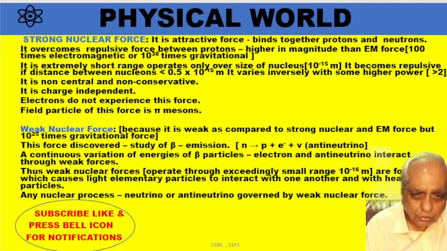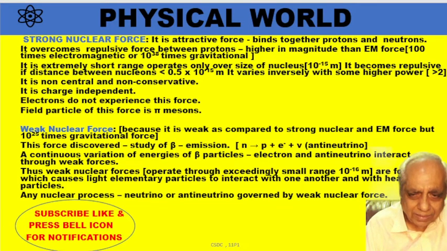But this force is also a short range force. It acts only over the size of 10 raised to minus 15 meter, the size of the nucleus, and in case I decrease the distance to less than 0.5 into 10 raised to minus 15 meter, then it becomes repulsive, so that it will come back to its original size.